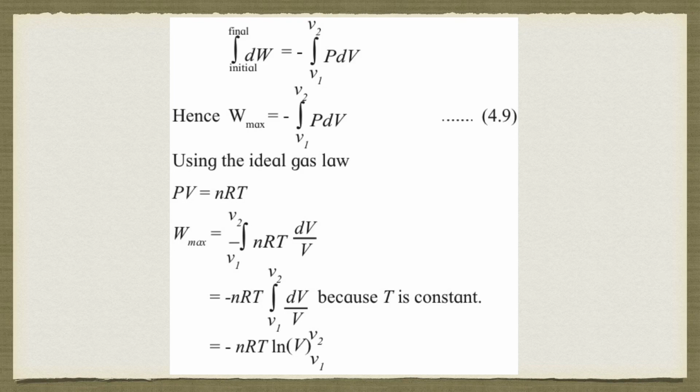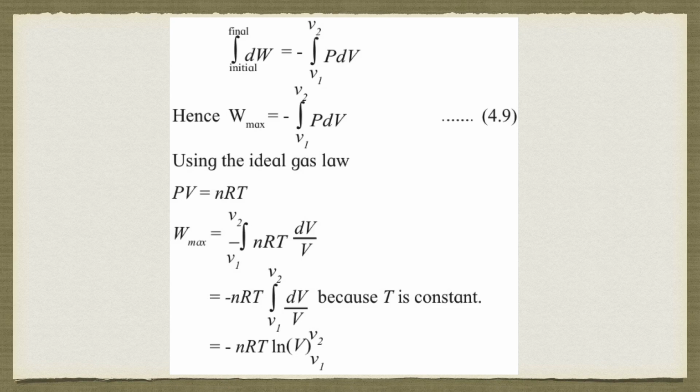So what I'll get is W max is equal to minus integration of nRT upon V dV, within the limits V1 to V2. Again, nRT is constant, so I'll take that out.